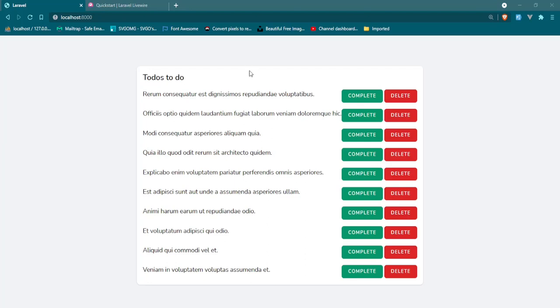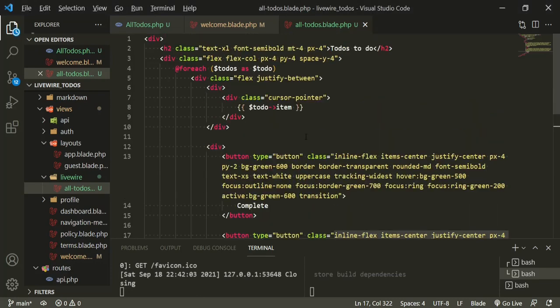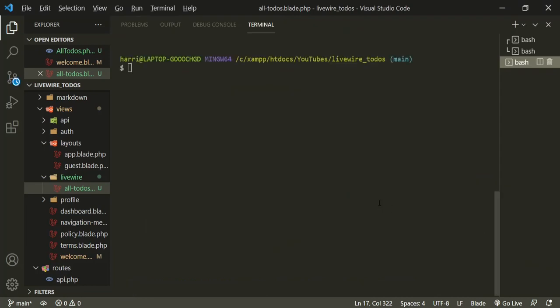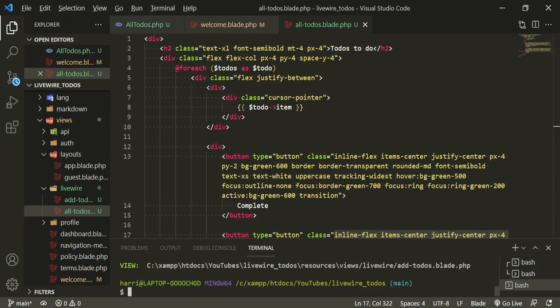I might not be able to finish this episode today, but we'll get as much of it as we can done. So let's go ahead and work on this input. Head back to the text editor, and we are going to be needing another Livewire component. Let's open up our terminal, and then we're going to make another component and blade. So we'll arrow up, and this one we'll call it add to-dos. Drop that. Let's take a look at that blade file.